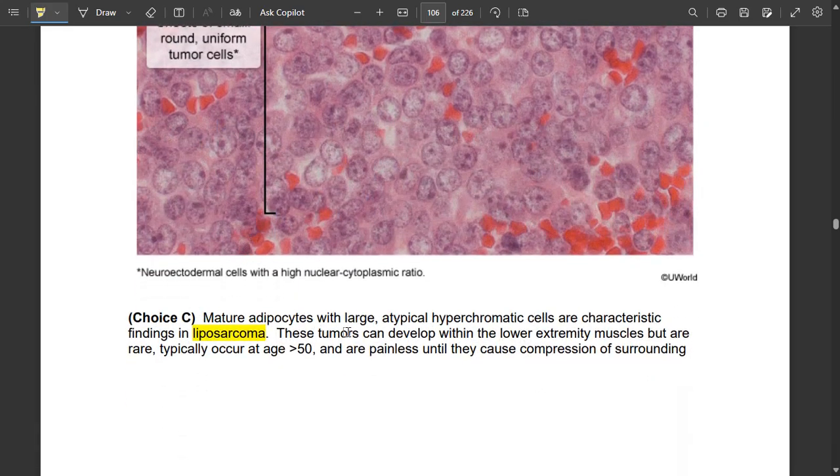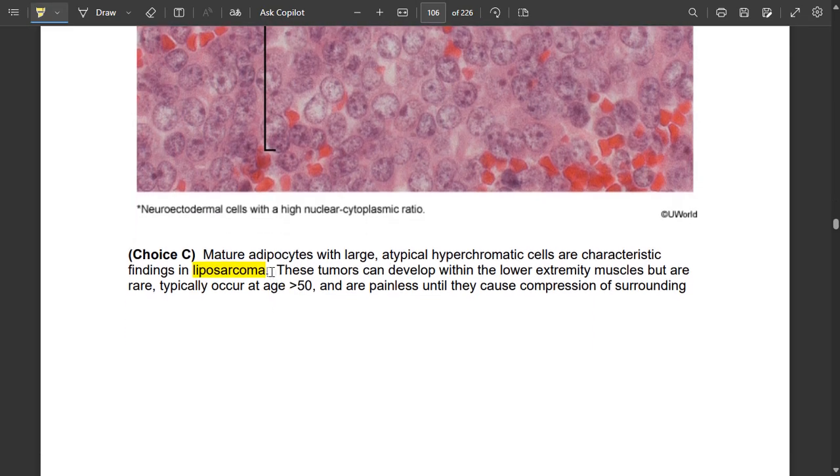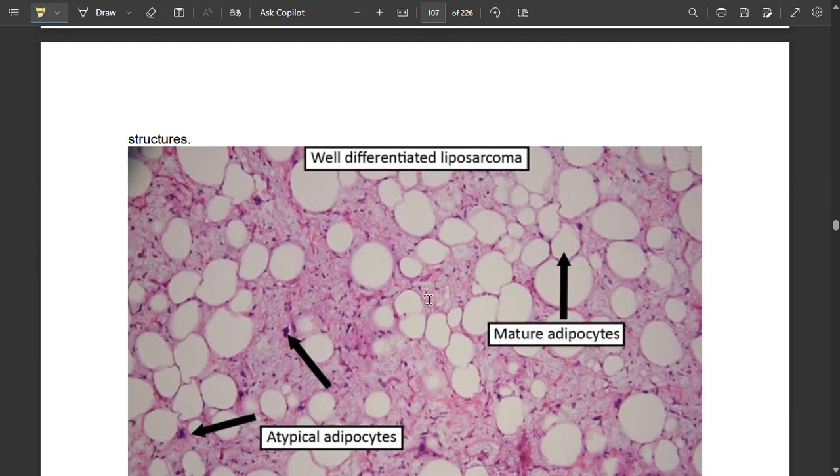Mature adipocytes with large atypical hyperchromatic cells are characteristic of liposarcoma. These tumors can develop in the lower extremity muscles, but are rare. It typically occurs at age more than 50. So liposarcoma occurs in old age, and it's painless until it causes compression of surrounding structures. So, well differentiated liposarcoma.